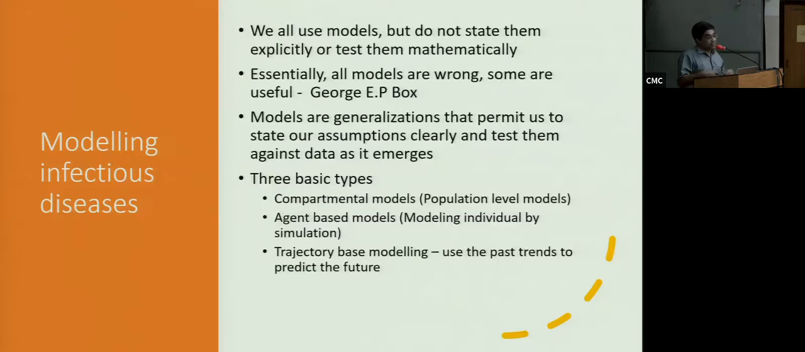You will run them several thousand, several million times, and then you start getting the distribution of how the epidemic would progress given your assumptions, but at the level of each individual. So those are simulations which are individual level models that we use.